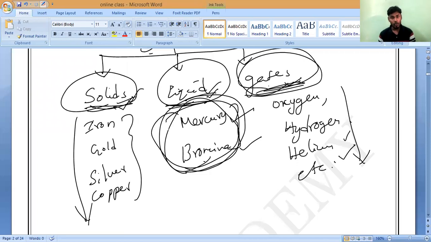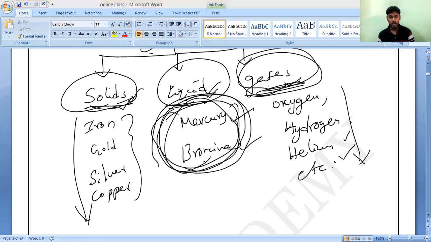Understand, all of you? How many liquid elements? Only two liquid elements are there. What are they? Mercury and bromine. Only two elements are liquid at room temperature. And if we consider gases, only 11 elements are gases.